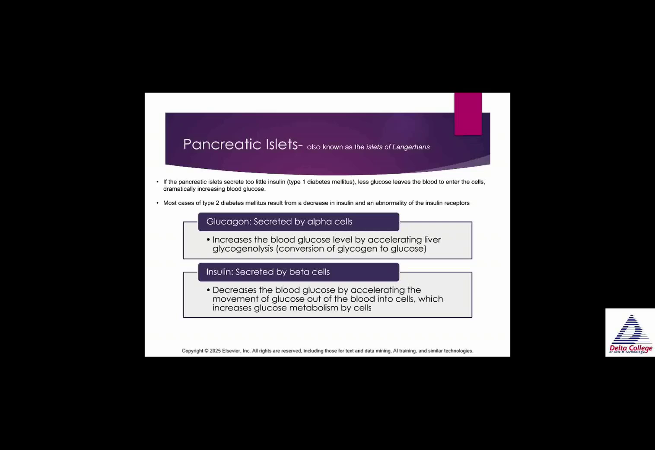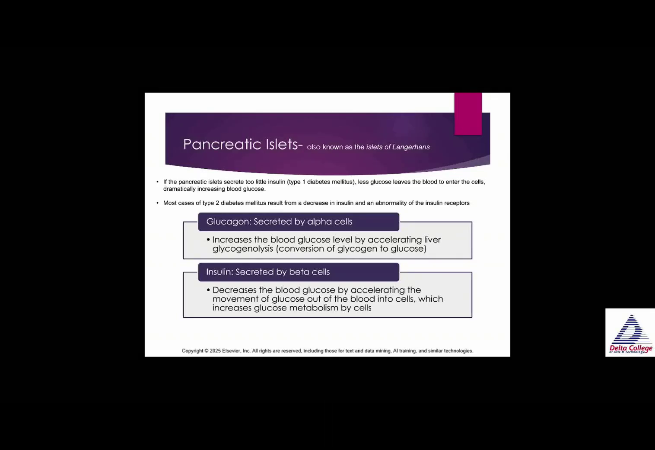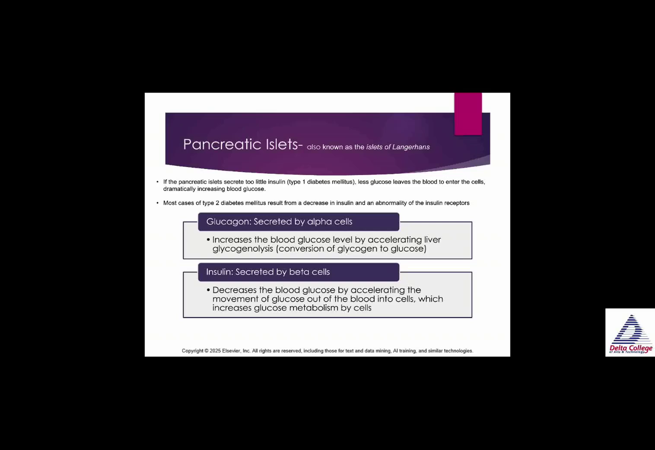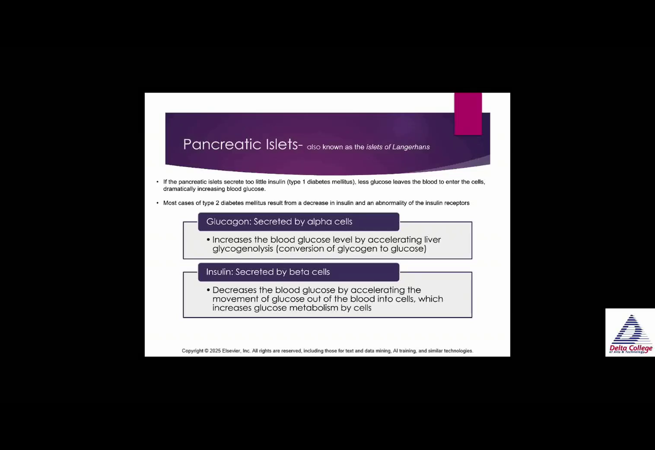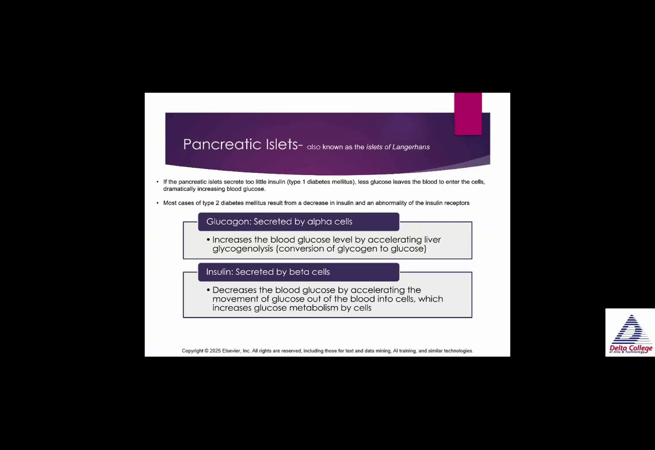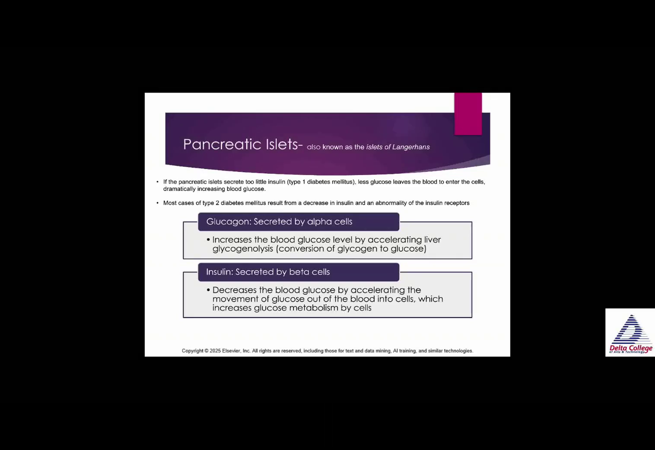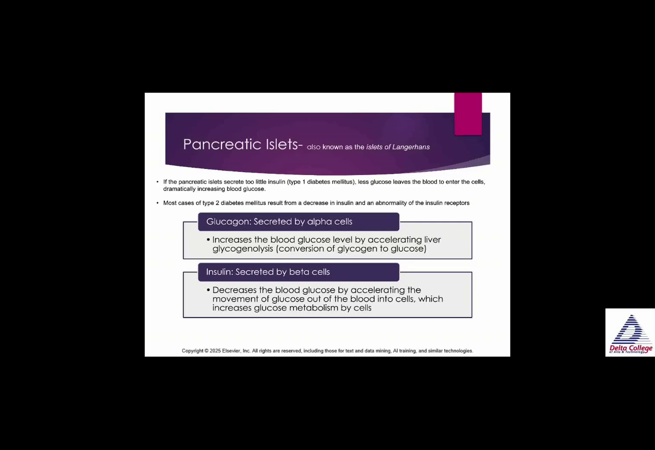Moving on to the pancreas. We call it the pancreatic islets, also known as the islets of Langerhans. So islets of Langerhans, pancreatic islets, is basically where insulin is produced. If the pancreatic islets secrete too little insulin, you'll have type 1 diabetes. You will have to have insulin shots to bring down your blood sugar, because less glucose leaves the blood to enter the cells, dramatically increasing how much glucose is in the actual blood just floating around.